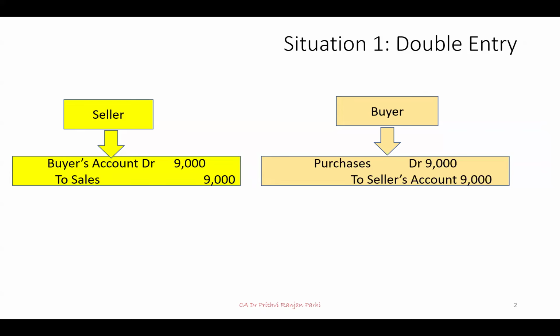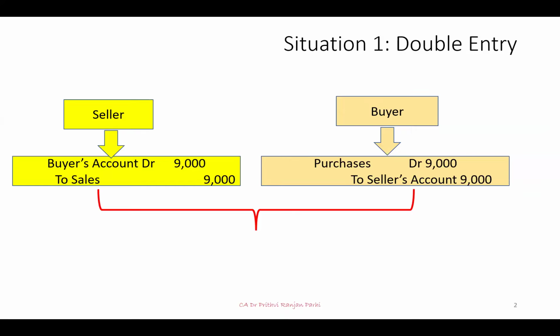Normally, this kind of entries are passed, but there is always a possibility of error. Suppose buyer is recording at 9,000 rupees, seller might be recording at, let us say, 8,000 rupees by mistake. So therefore, we need to reconcile these amounts. And reconciliation is an integral part of double entry system of accounting. So every year, or every time we need to reconcile whether what is shown in my books of account is exactly matching in the other party's books of account.